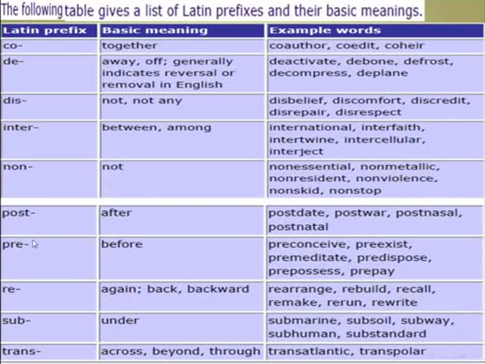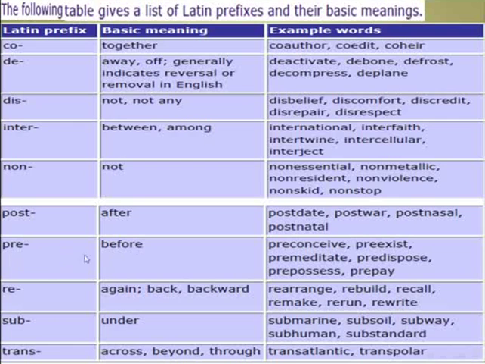It means not. Another Latin prefix: post. The basic meaning: after. Examples for post, which means after: post-date, post-war, post-nasal, post-natal.